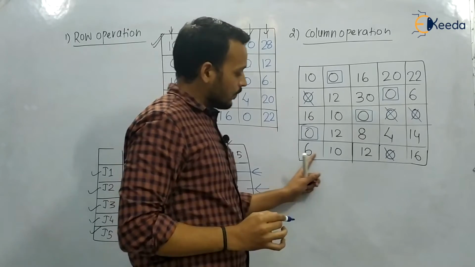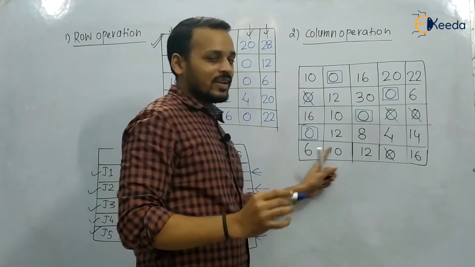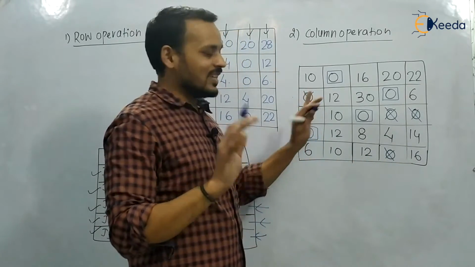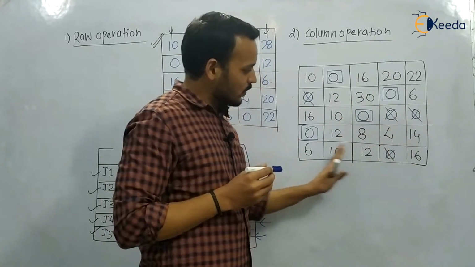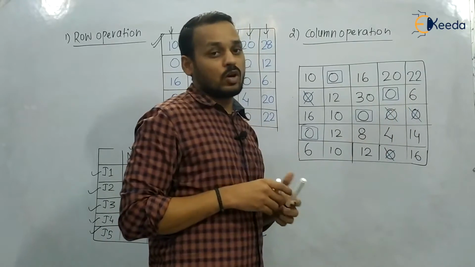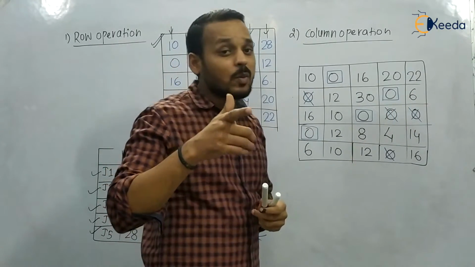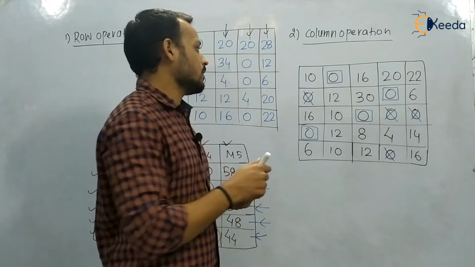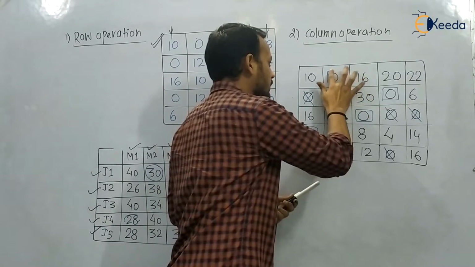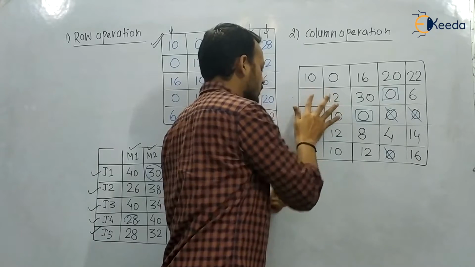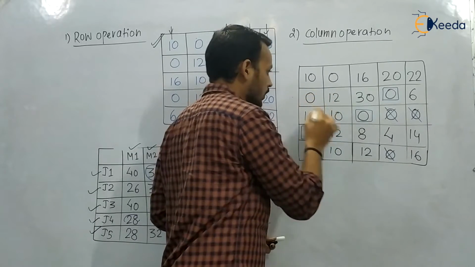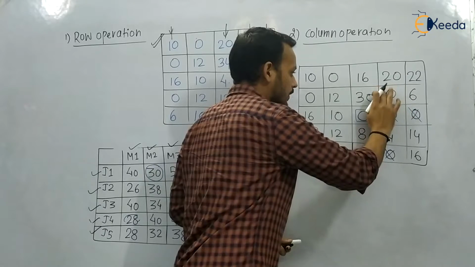See, in the last row there is no unique 0. It means this operation we cannot perform. So what we have to do, we will draw the minimum number of horizontal and vertical lines. This 0 can't be selected because in each and every row there should be a unique 0. So I am going to write this value as it is.